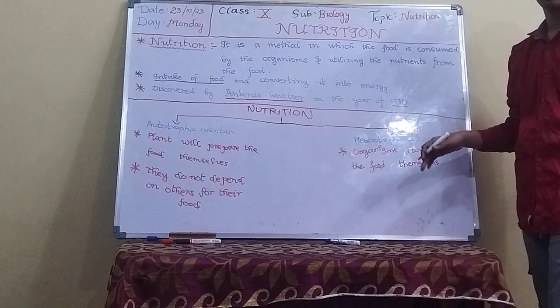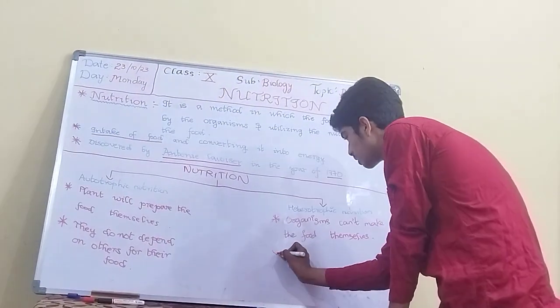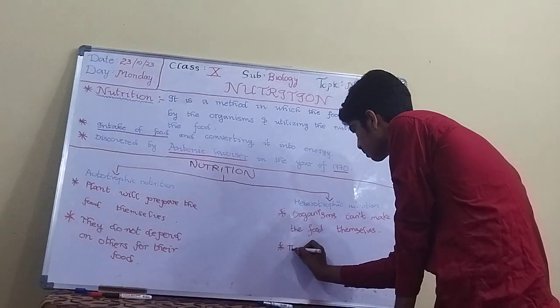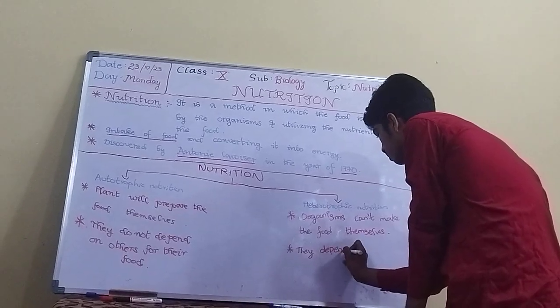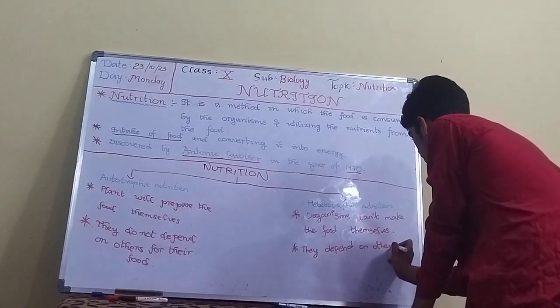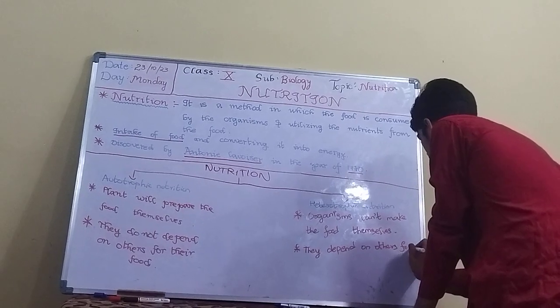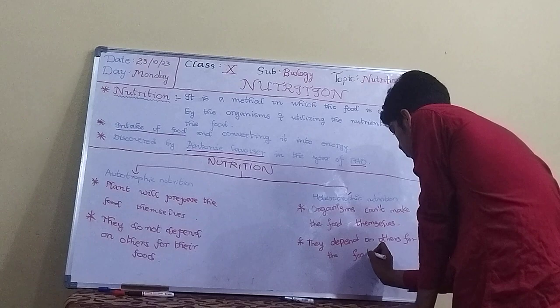It means they depend on others for their food. They don't know how to prepare the food. So the next point is they depend on others for the food. So this is the definition of heterotrophic nutrition.